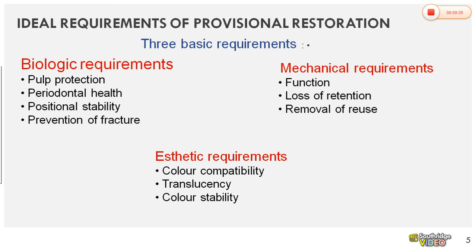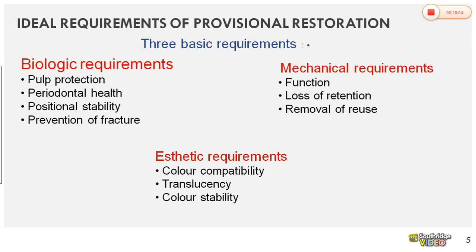Okay, so to prevent any kind of gingival irritation, the temporary restoration material should be such that it should be polished properly and margins should be smooth. Positional stability. The position of the prepared tooth, occlusally, proximally, the position of the tooth should be stable. For this, the temporary crown has to be seated correctly, okay, so that there will not be any kind of supraeruption or proximal movement.